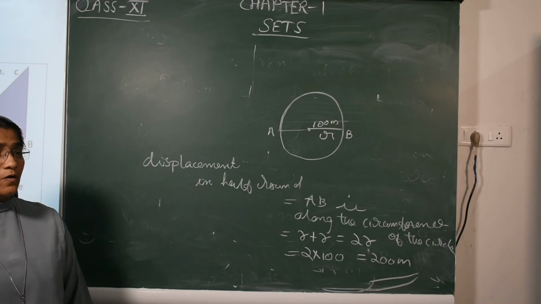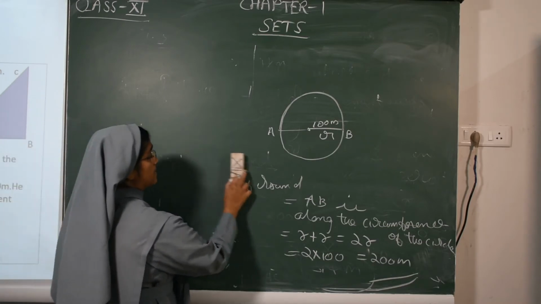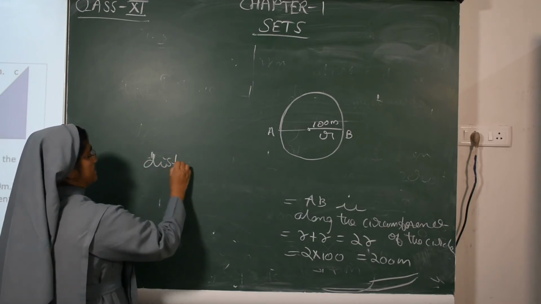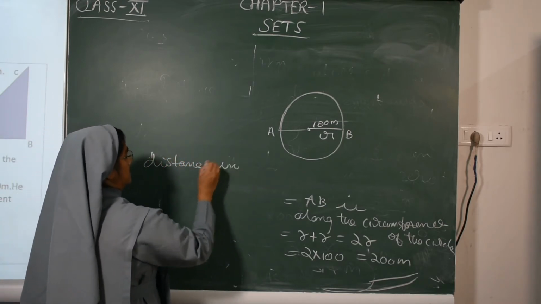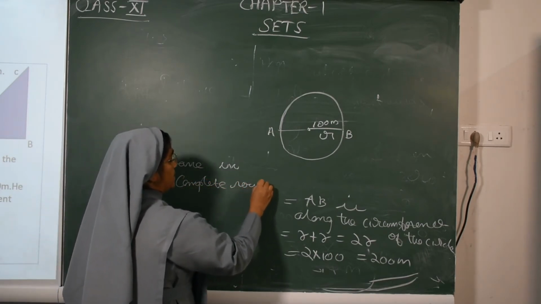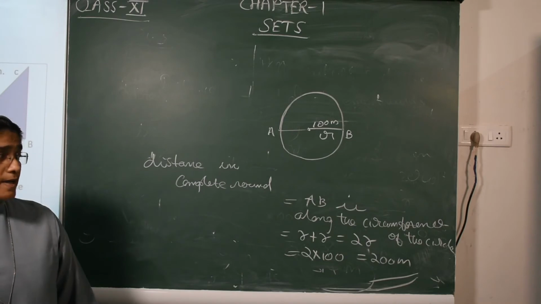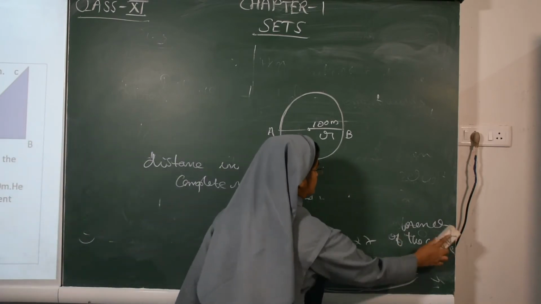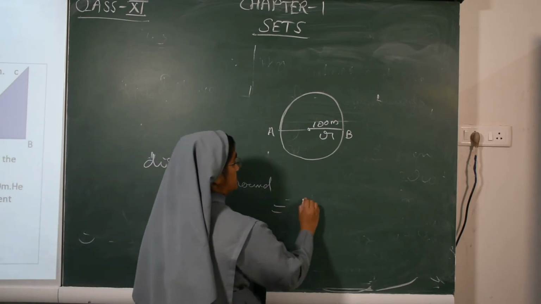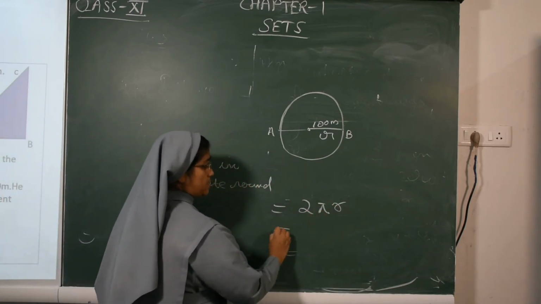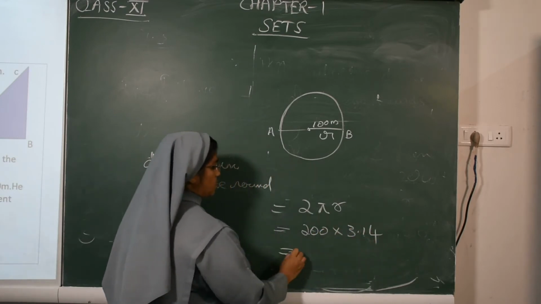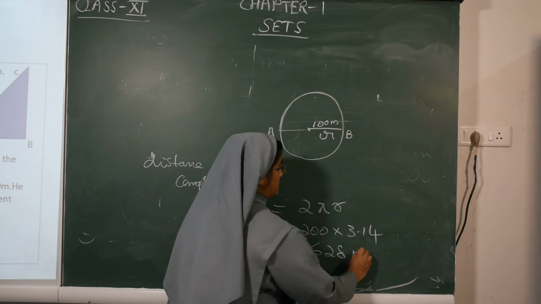Now we have to find the distance in complete round. You know that the distance in complete round is 2 pi r. So 2 r is already given, 200, then 3.14, so we will get 628 meter.